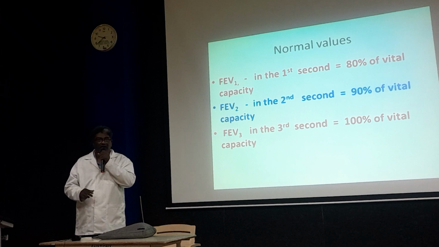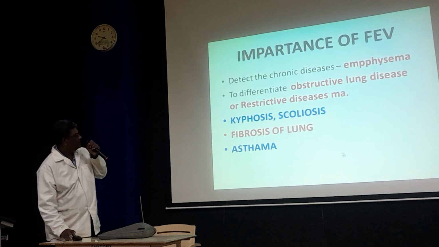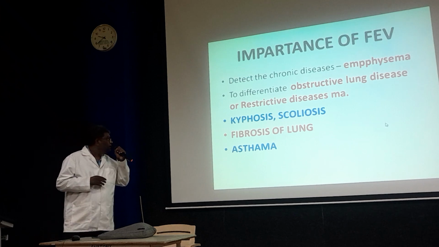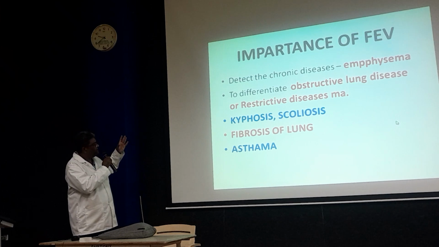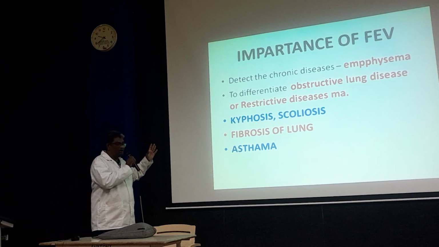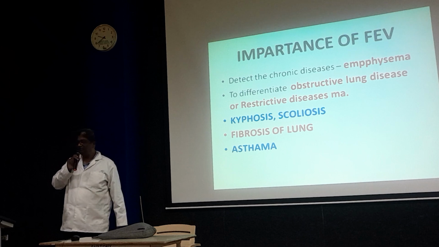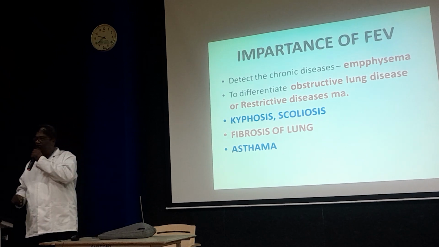It is most important to detect obstructive and restrictive disease. What is the importance of FEV1? It helps differentiate obstructive lung disease and restrictive lung disease, like kyphosis, scoliosis, and fibrosis of lung, and asthma. In those conditions we can detect the decrease in volumes.